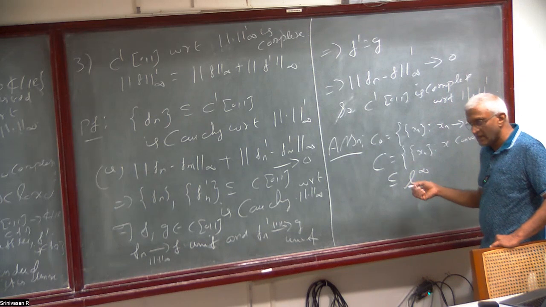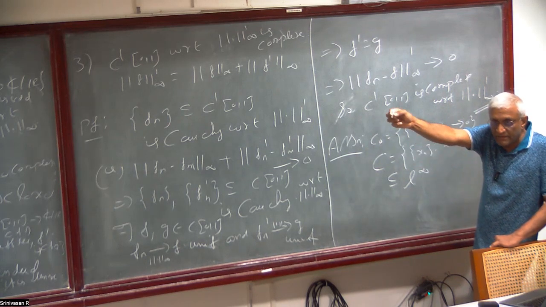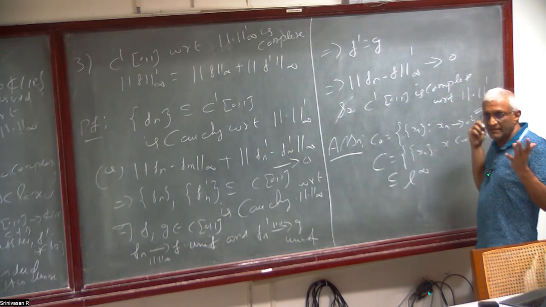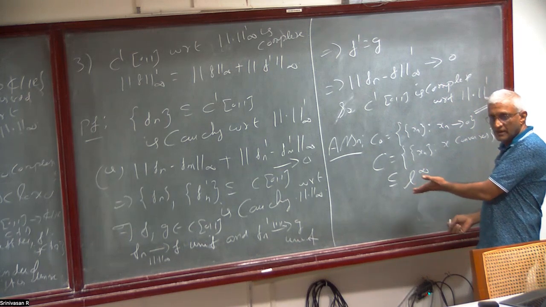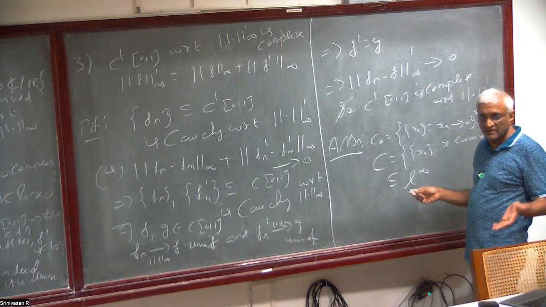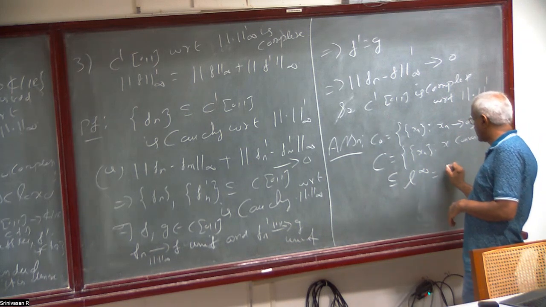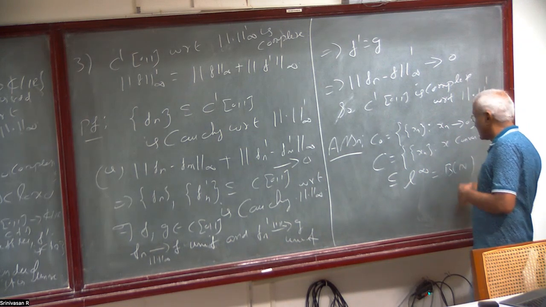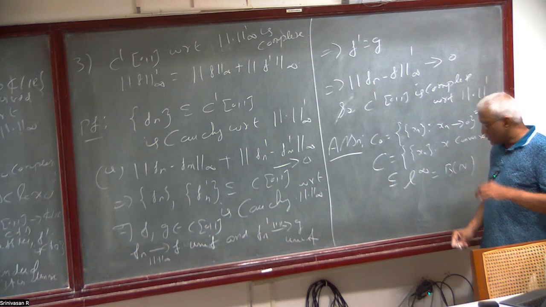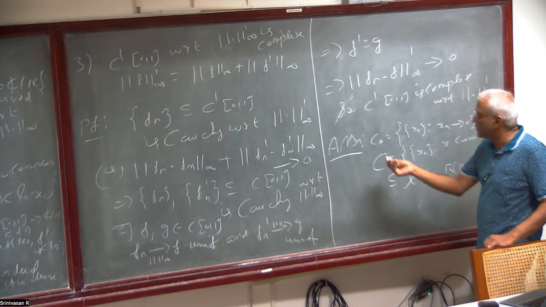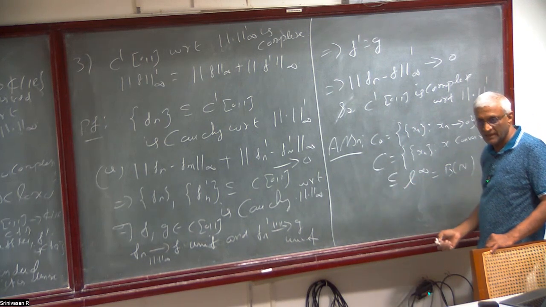We have already proved L infinity is complete because B(S) is complete. Here S is the natural numbers. L infinity is bounded sequences indexed by the natural numbers, I mean, it's B(N). L infinity is nothing but B(N), according to our notation. So this is complete. Your assignment is to prove that these spaces are complete.